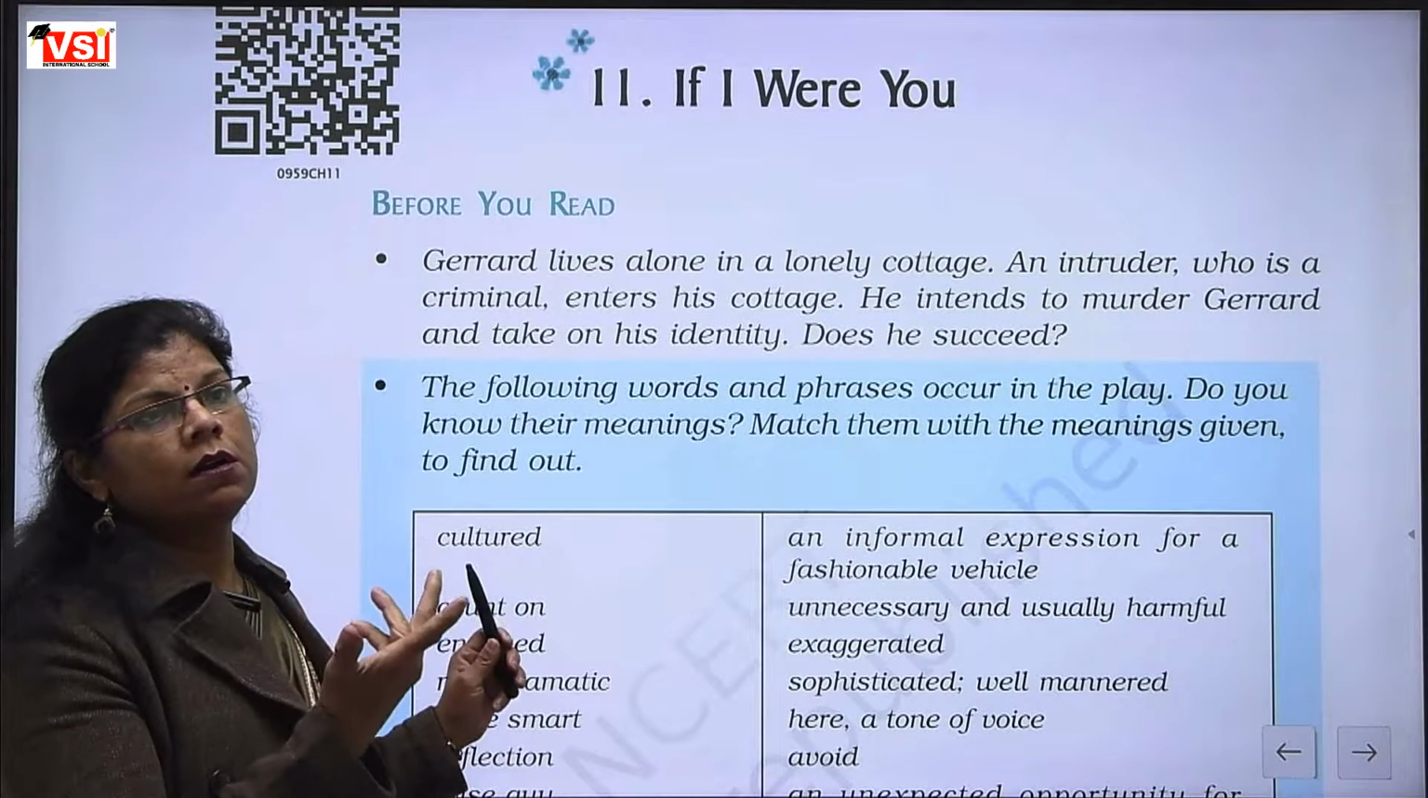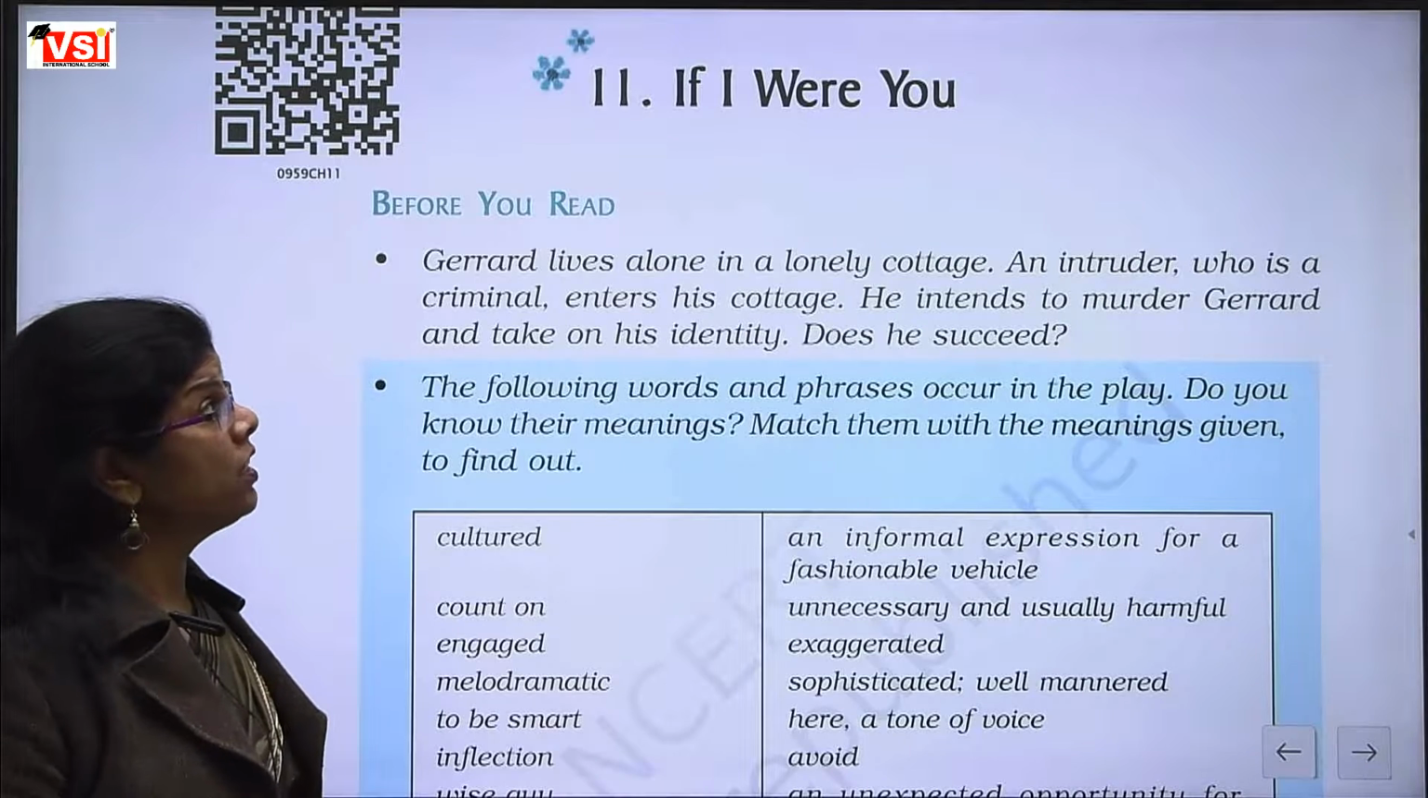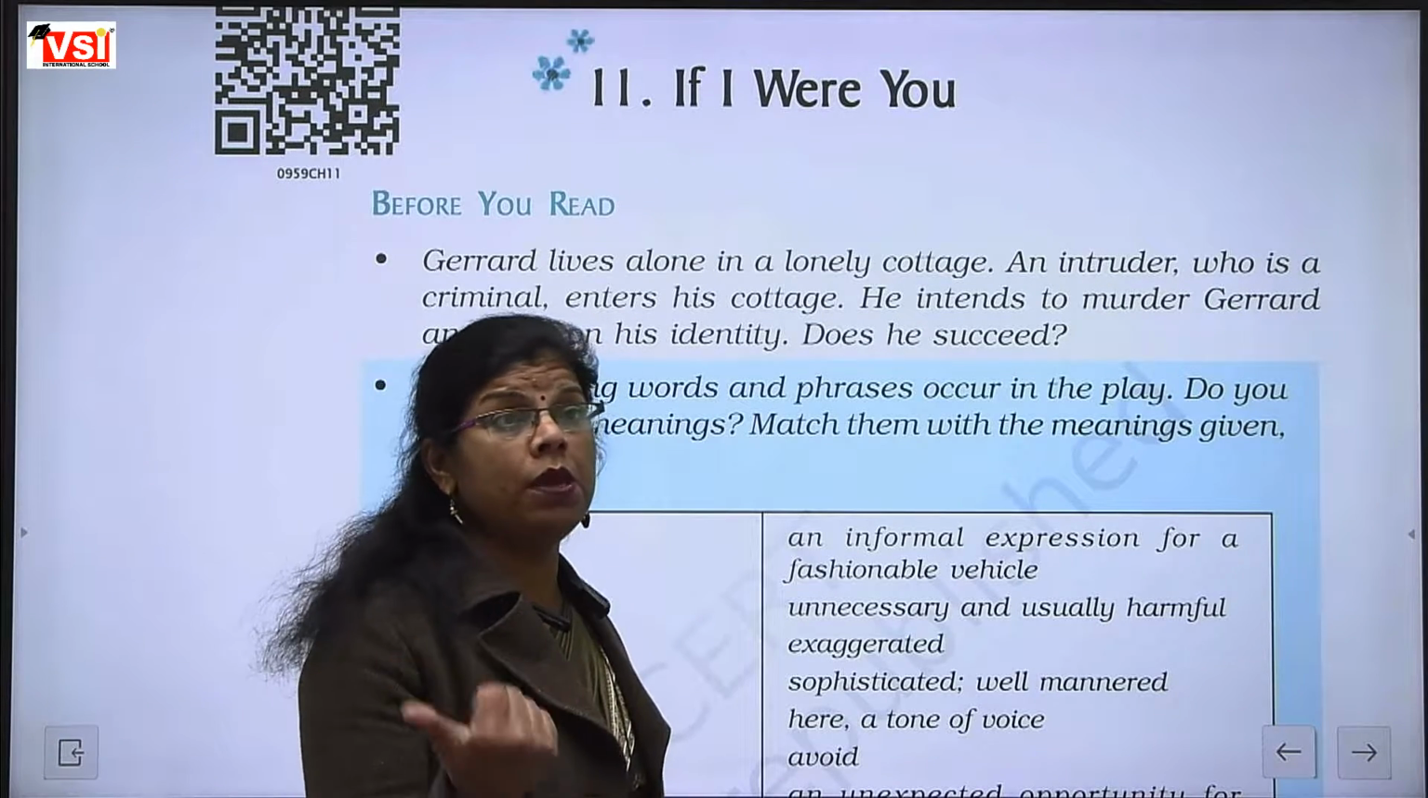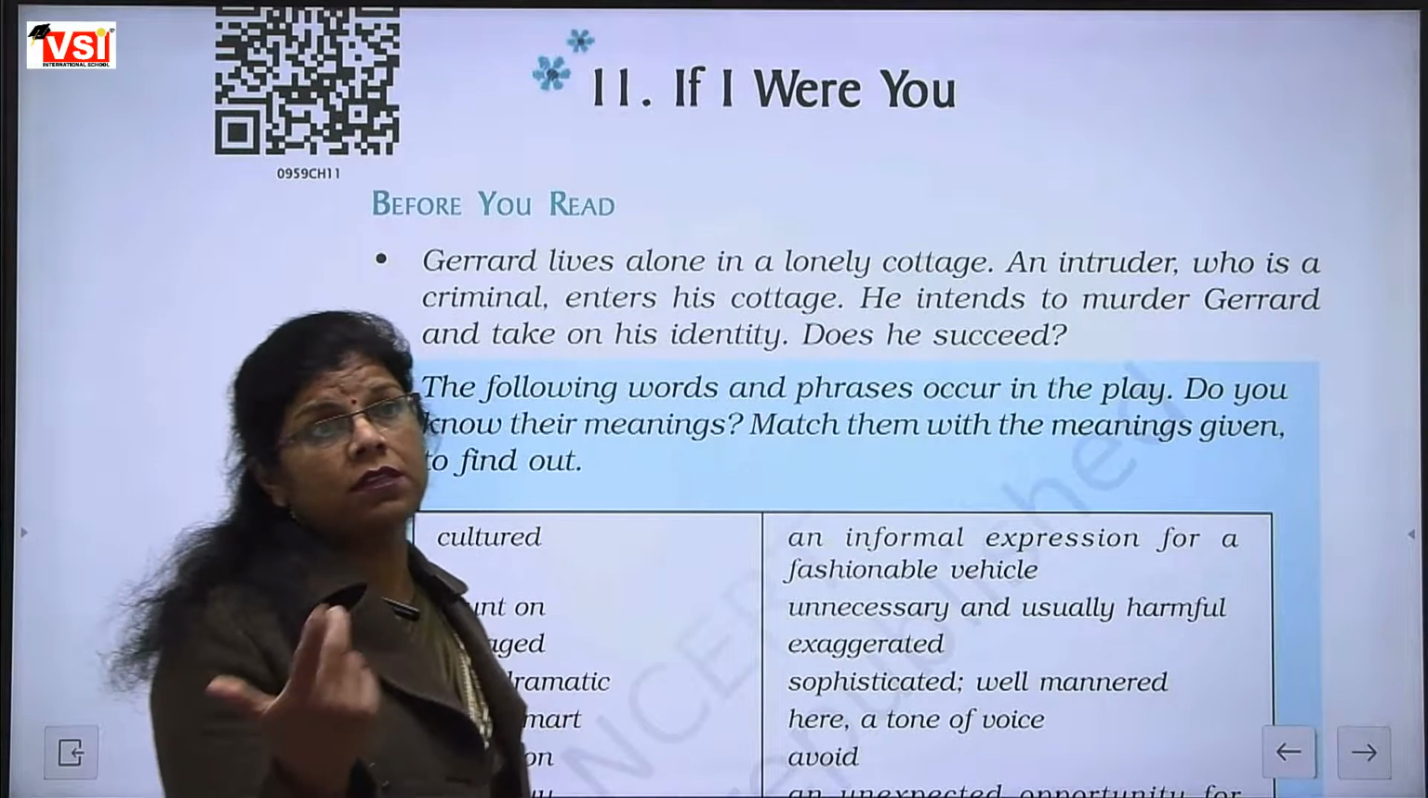That is the title of the chapter. So we can have a little bit of an idea of what should be inside the chapter.